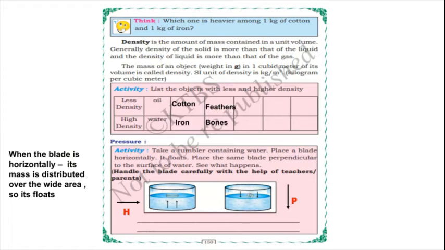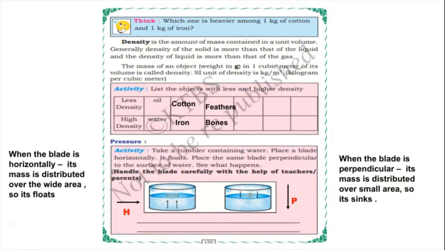It floats because of water pressure. And when the blade is perpendicular, its mass is distributed over a small area, so it sinks.